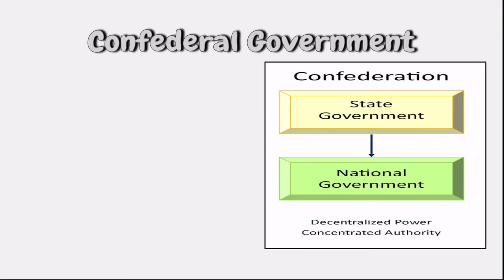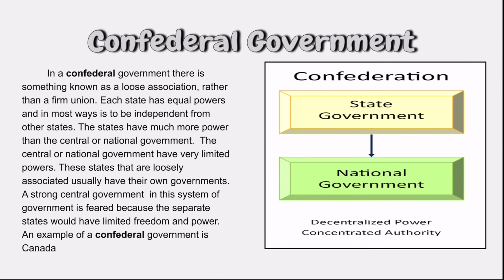Here is the confederal government. In a confederal government, there is something known as a loose association rather than a firm union. Each state has equal powers, but has much more power than the central or national government. These states are very loosely associated because they are afraid of having a strong central government, in fear of their limited freedom or power. An example of a confederal government is Canada.